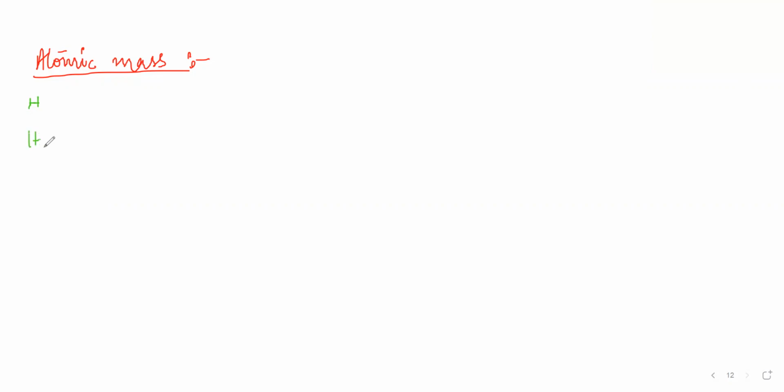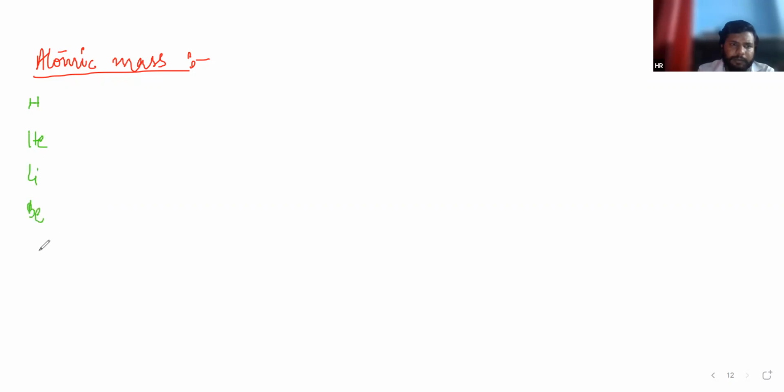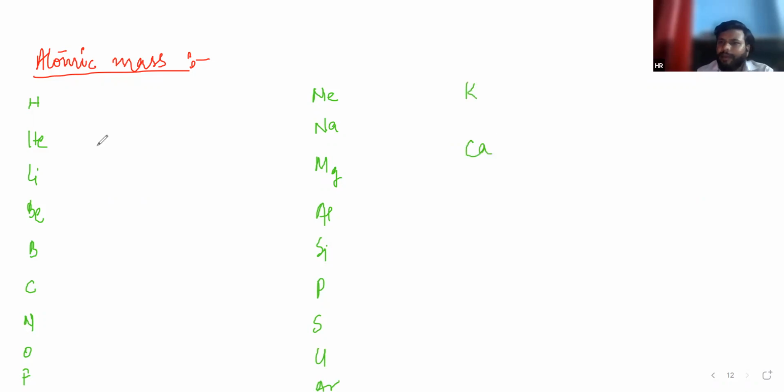Hydrogen, helium, lithium, beryllium, boron, carbon, nitrogen, oxygen, fluorine, neon, sodium, magnesium, aluminum, silicon, phosphorus, sulfur, chlorine, argon, potassium, and then calcium. It will be very helpful.